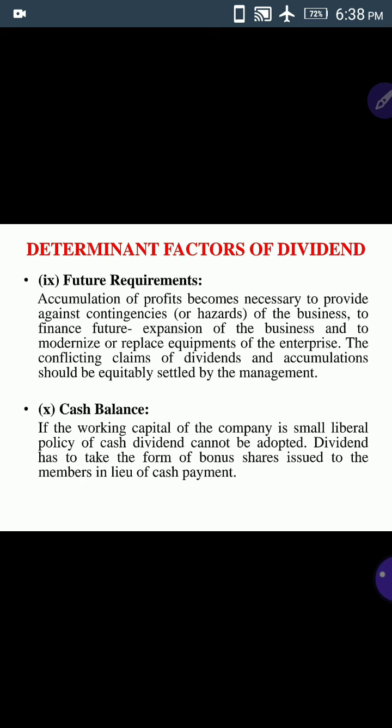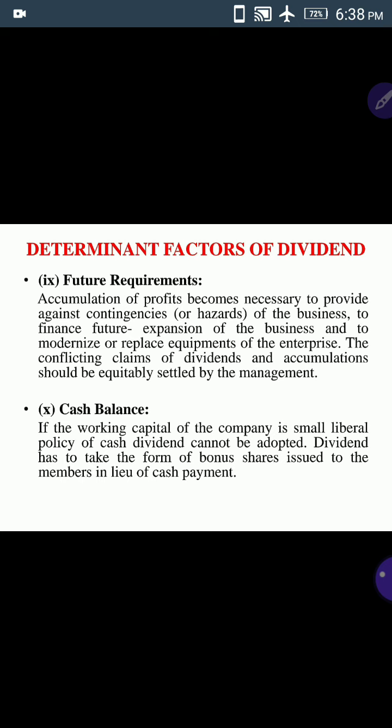Suppose the company does not have sufficient funds at the time of payment of dividend. Then the dividend has to take the form of bonus shares issued to the members in lieu of cash payment. So instead of cash payment, the company will issue bonus shares to their shareholders.